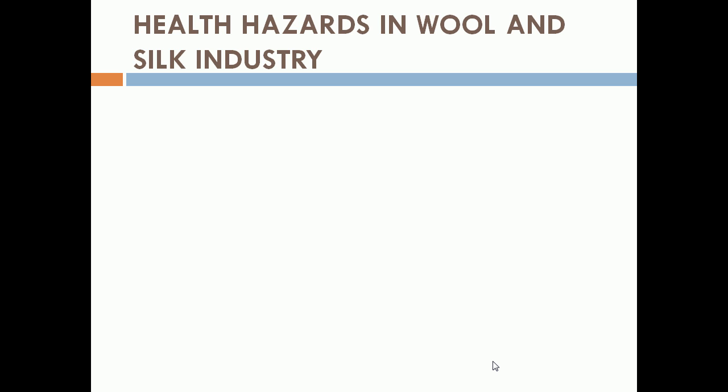Now we can see about health hazards in the wool and silk industry. Health hazards are associated with almost every industry. Here we are seeing some health hazards in the wool and silk industry.